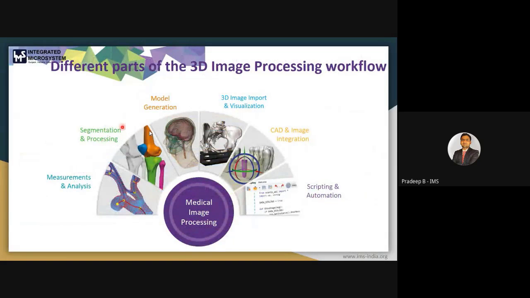Now, as we discussed, there are different parts, the steps arranged in this medical image processing workflow. We can discuss step by step.